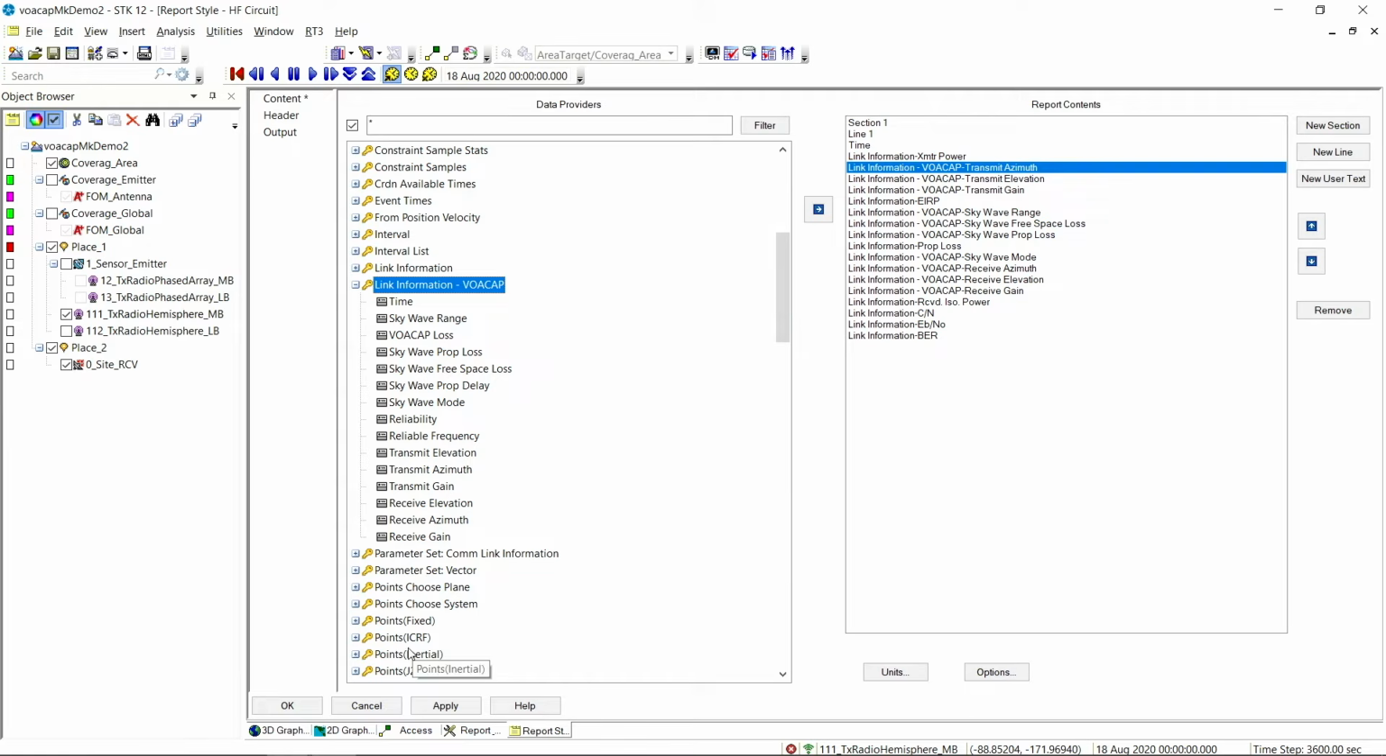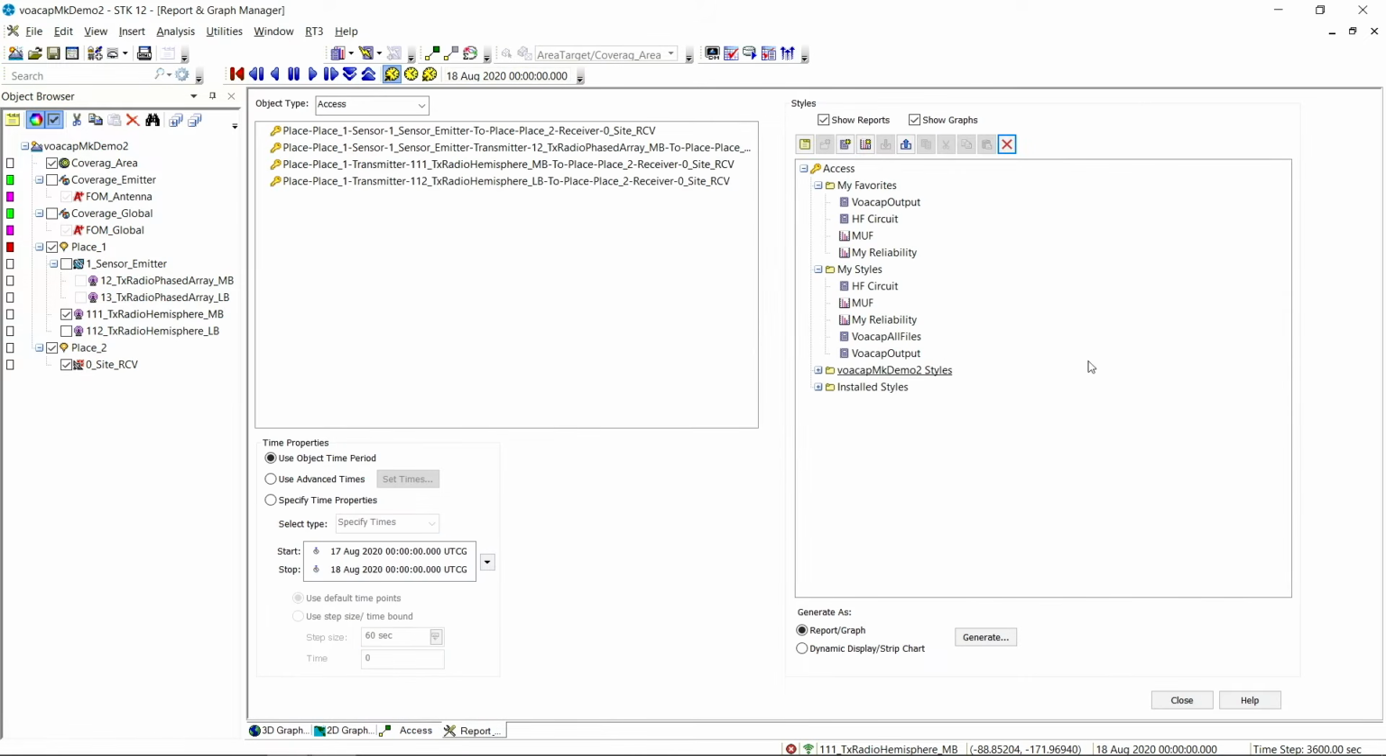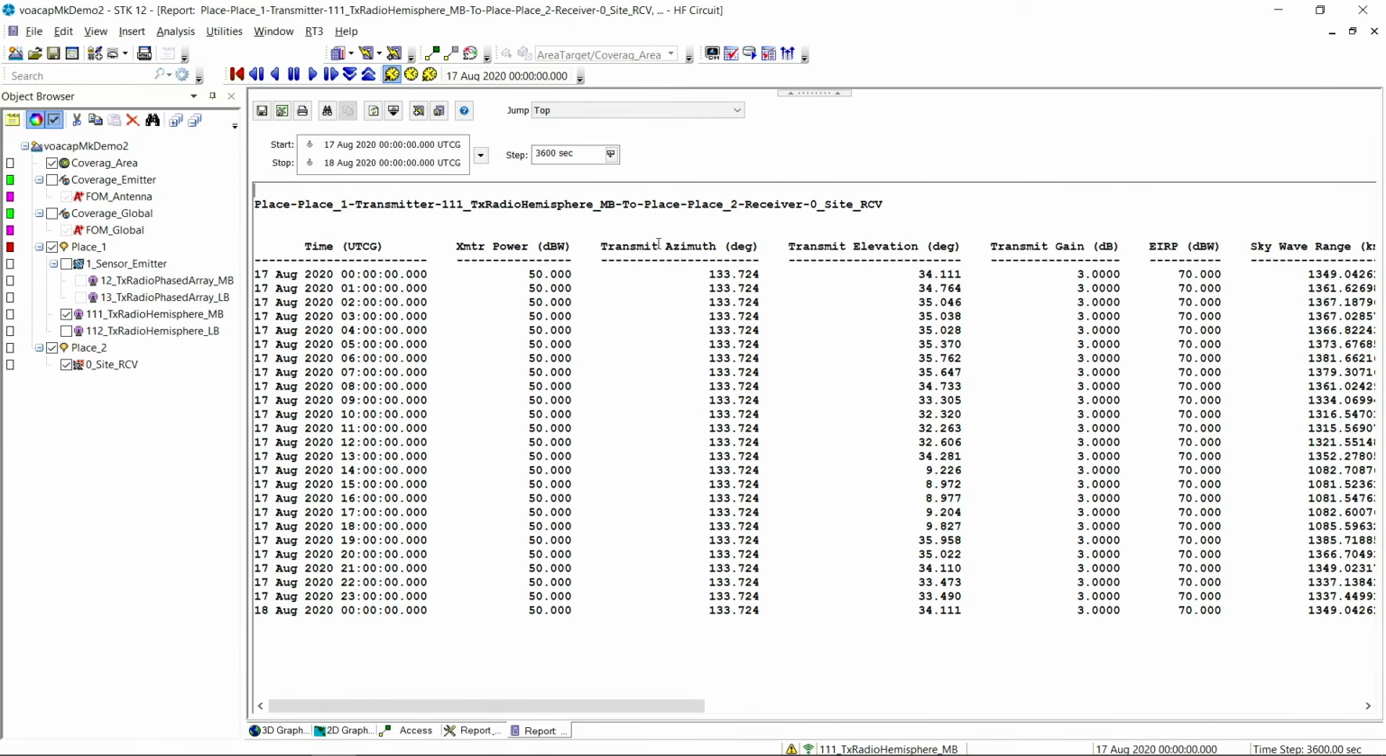So we have our transmit elevation angle, transmit azimuth, transmit gain, the receiver aspects, Skywave propagation loss, those types of things. And if we run our report now, we only need to run it over every hour since our ionospheric data is hourly and we have nothing moving. So we're just going to run it for our 24 hours at every hour.